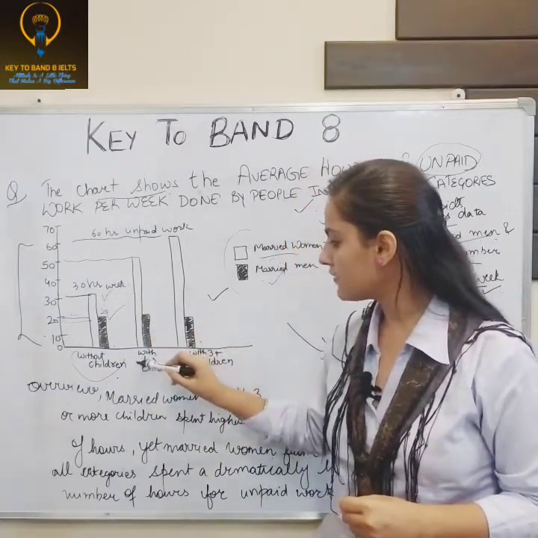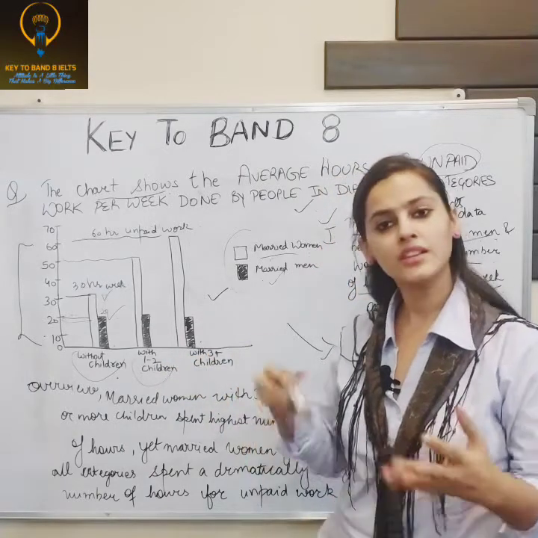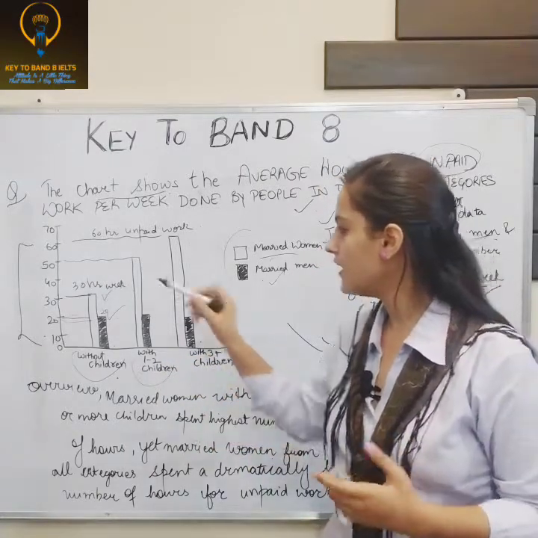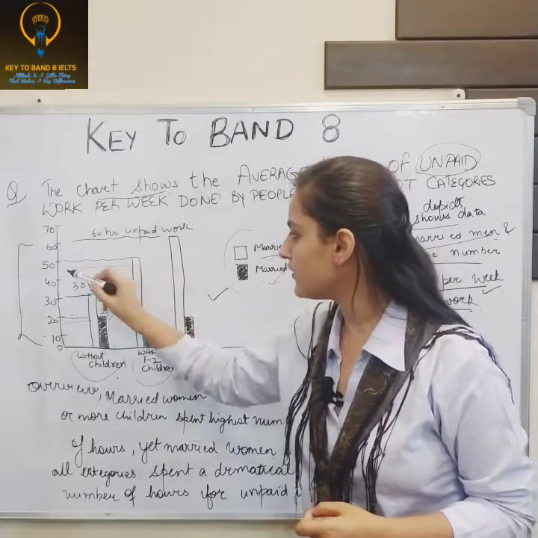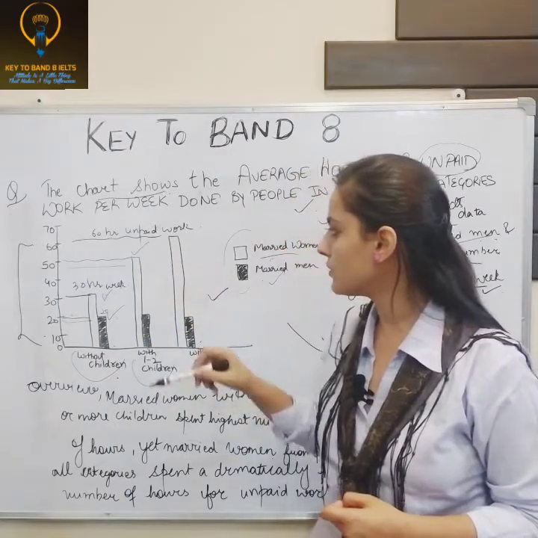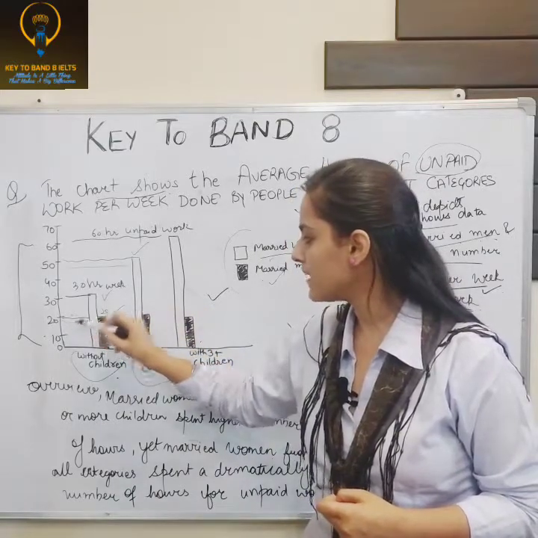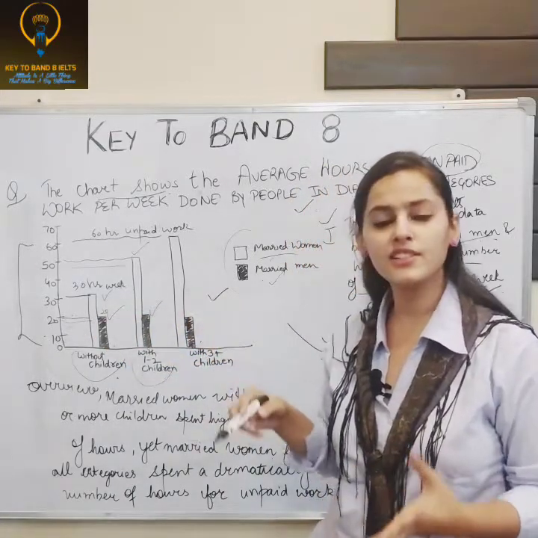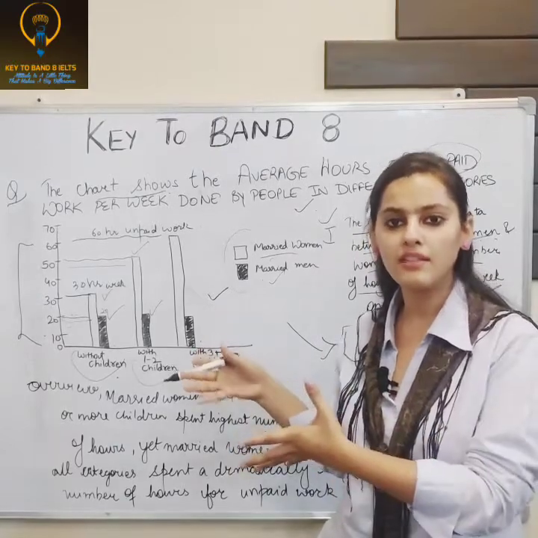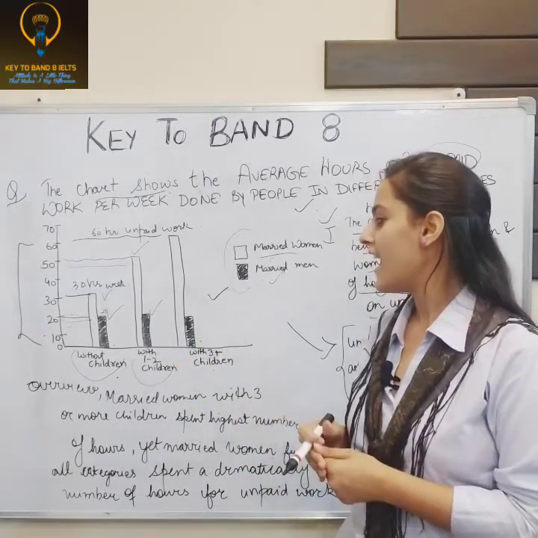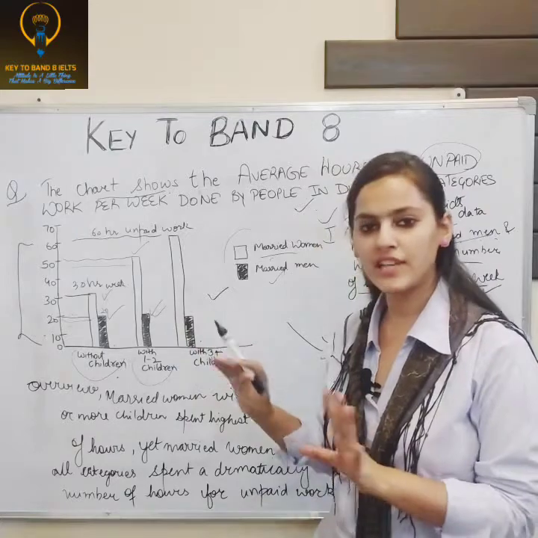When moving further, when they have 1 to 2 children, their responsibility increases. So women are spending more than 50 hours doing household work, that is the unpaid work, and men are spending the same, because responsibility comes more on women as in our Indian societies, and men are doing the same hours.